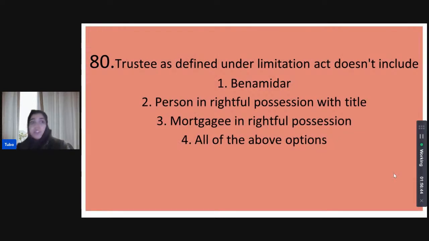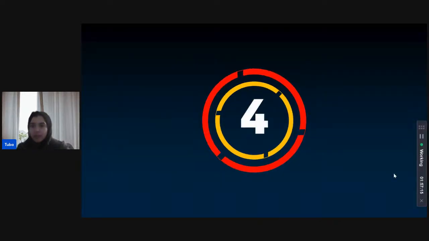Last question. The trustee, as defined under Limitation Act, will not include whom of the following? Will it not include a benamidar? Will it not include a person who is in rightful possession with title? Will it not include a mortgagee in rightful possession? Or will it not include all of the above? For the purpose of Limitation Act, who is not a trustee? Karan thinks none of these are trustees for the purpose of Limitation Act, so they are not included. Shivani as well. Let's see the correct answer. Priyanka as well.